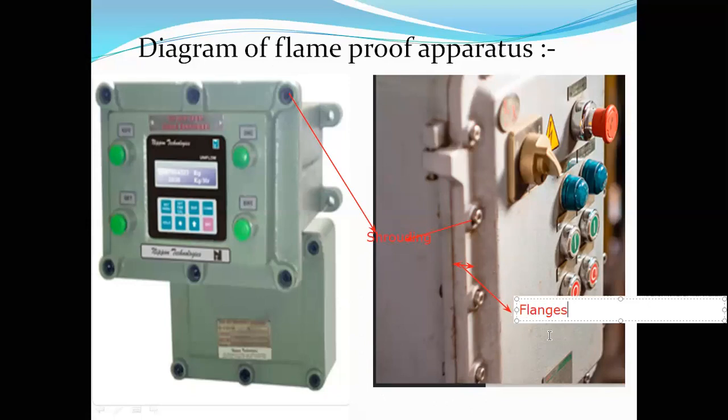Flanges. This diagram basically gives an overview of how exactly the flame-proof apparatus looks in the field. These are all called flanges. This is called shrouding, which is a very strong construction, guys. Anyway, we'll discuss that later. So the flanges are joined together without any insulating material between them. There should not be any insulating material. It is metal to metal contact. In between, there will not be anything.